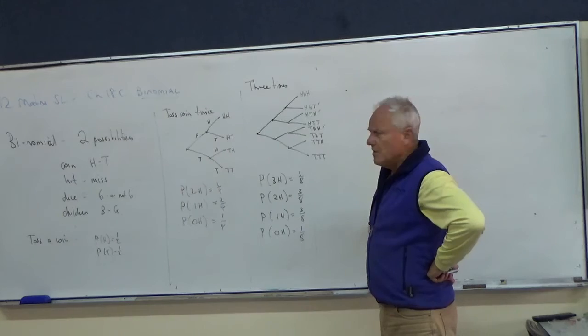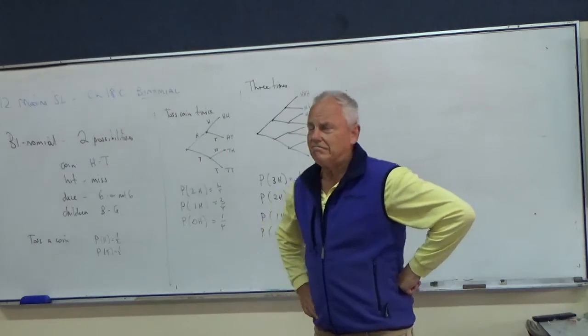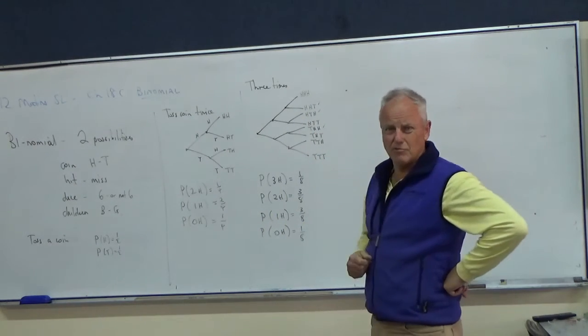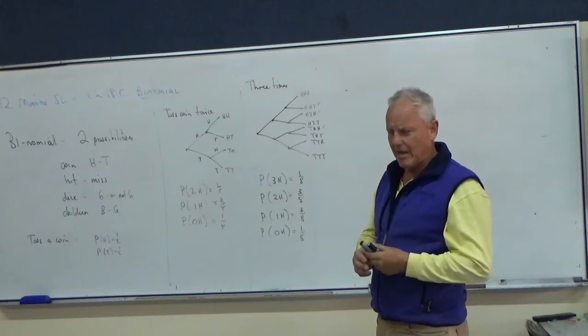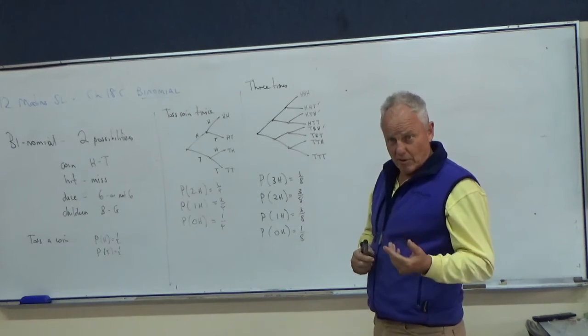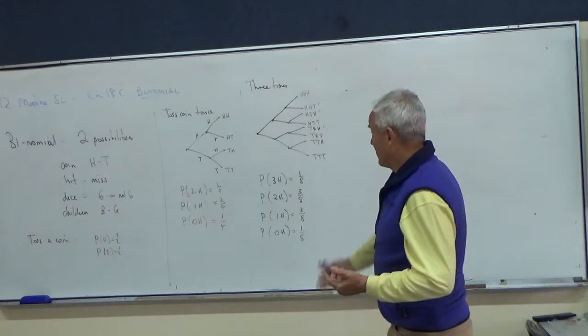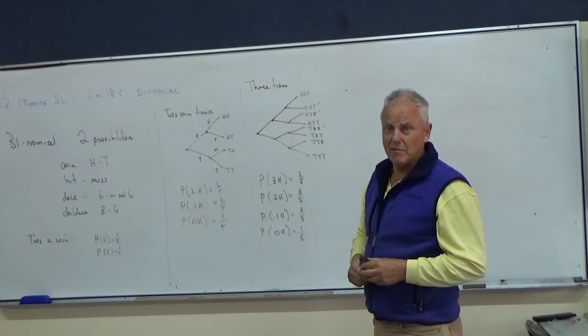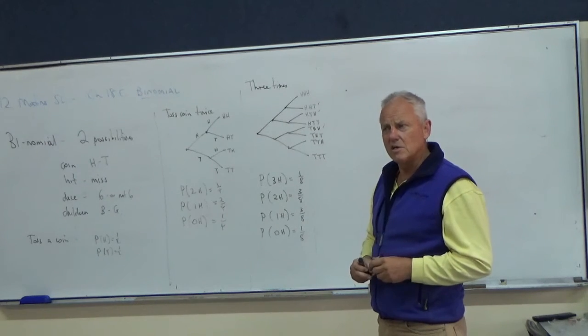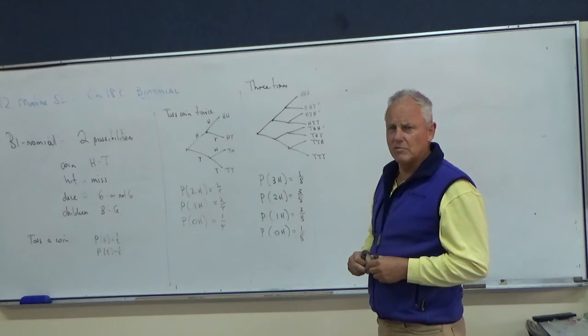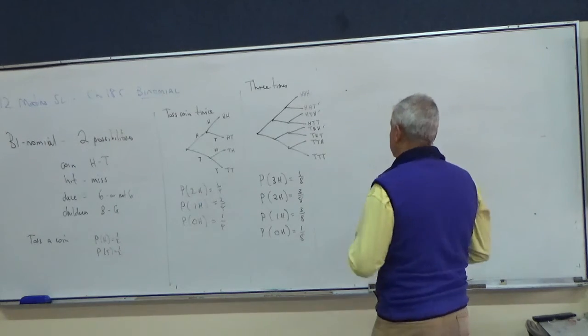Alright. If I toss a coin 10 times, I don't think we've got to draw a tree diagram for that. So clearly there's a better way of doing it. For 3, that's fine, nothing wrong with that. But if you're going to toss a coin 10 times, then we need to have a shortcut method.